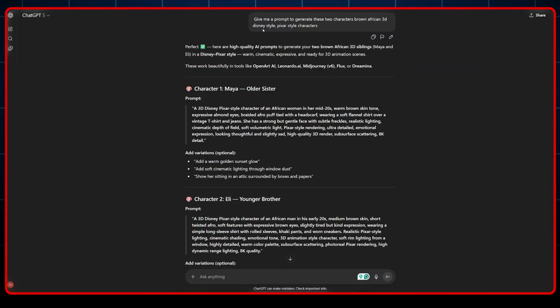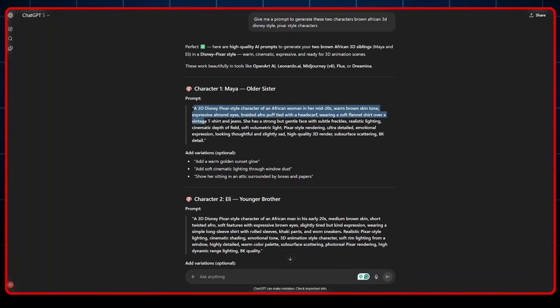So I told ChatGPT to give me a prompt I can use to generate these two characters, brown African 3D Disney Pixar style characters. And this was the prompt for the first character, who is Maya, the elder sister, a 3D Disney Pixar style character of an African woman in her mid-20s. And below was the second prompt for the second character, who is Eli, the younger brother, a 3D Disney Pixar style character of an African man in his early 20s.